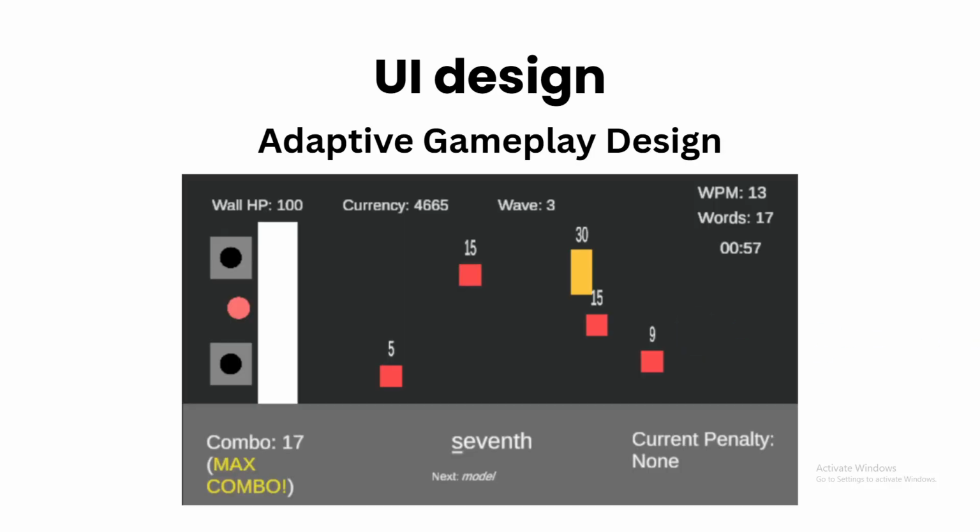So we come to the UI design for adaptive gameplay. First, during gameplay, we continuously monitor five key metrics: words per minute, combo streak, mistake count, recent accuracy, and wave number. Those metrics are sent to the model via a RESTful API, which predicts a difficulty level from 0 to 2. Based on the prediction, the game selects a word from easy to hard, and it also scales the enemy spawn rate, spawning more enemies for skilled players and fewer for struggling ones.